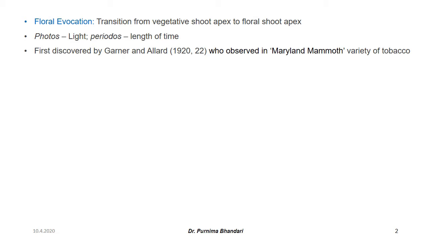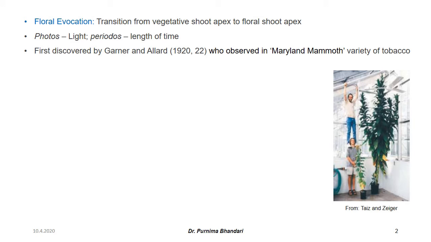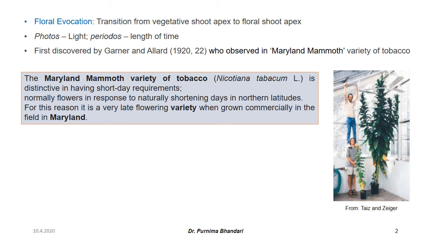The term photoperiodism is derived from two Greek words, that is, photos means light, periods mean length of time. Photoperiodism was first discovered by Garner and Allard in 1920, who observed in Maryland mammoth variety of tobacco that it did not flower in the summer even when it reached 10 to 15 feet in height, while in winter it could flower before reaching a height of 5 feet.